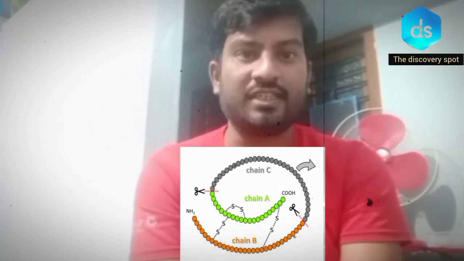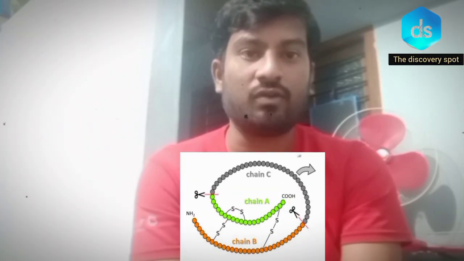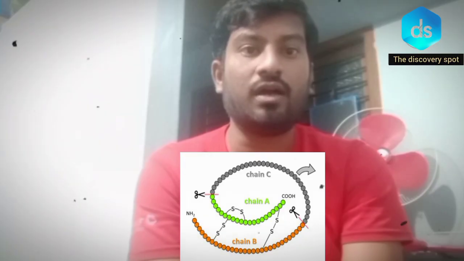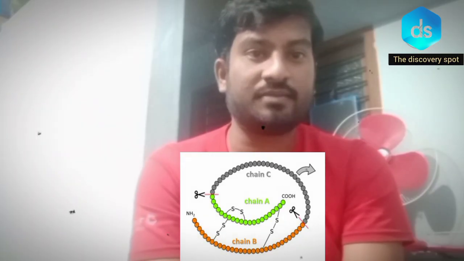The peptide bond has the C double bond NH group combined. These chains have at least 100 to 200 single units, all combined to form a protein. A very small protein is insulin, which has 51 units.